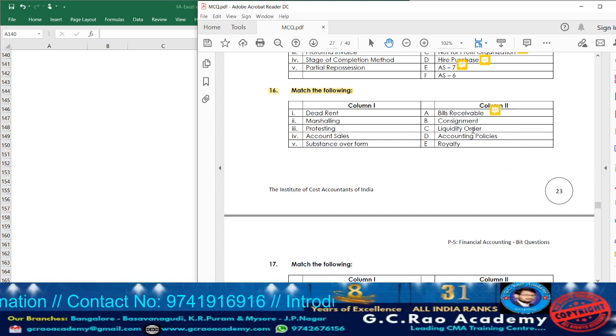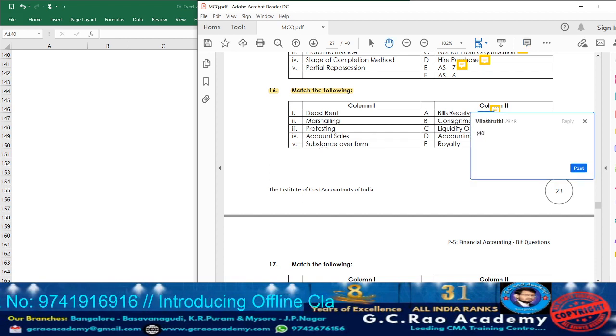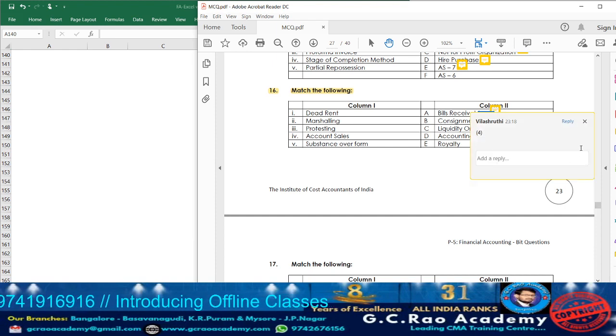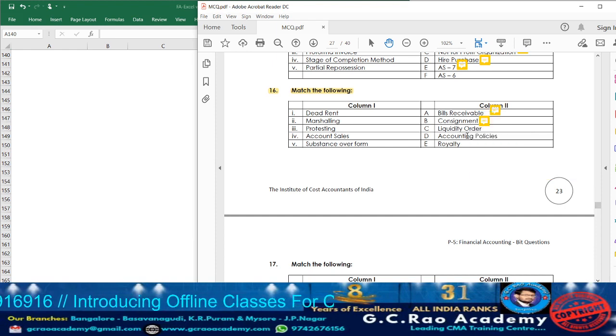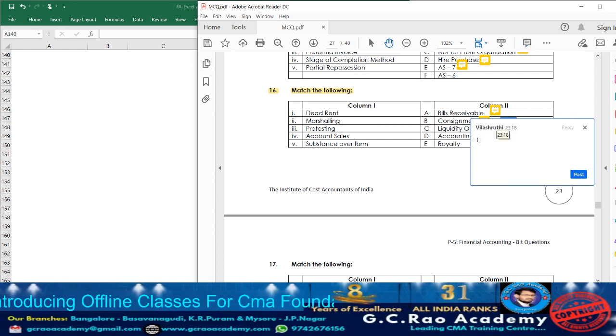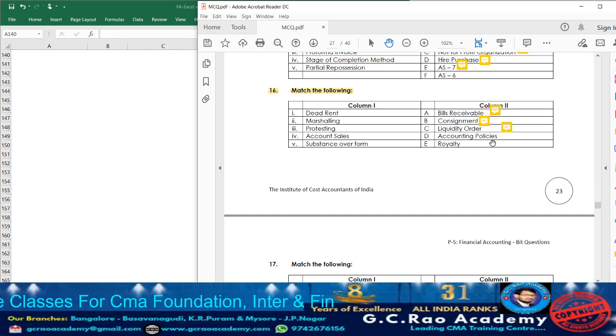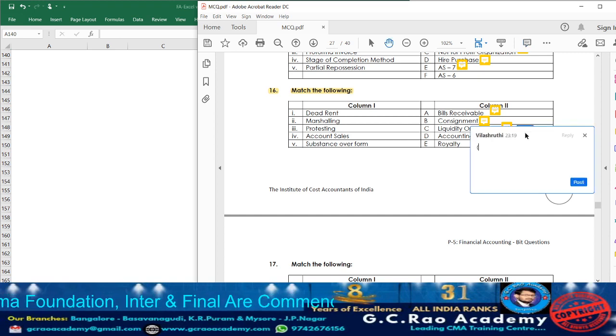Next, consignment. In consignment, what do we get? Account sales. So accordingly, against that, write down point number 4. Next, liquidity order. Marshalling. Liquidity order is related to what? Marshalling. So for marshalling, which point do we have? Point number 2. So take down point number 2. Next, accounting policy. Substance over form is one of the accounting policies. Accordingly, write beside it point number 5.